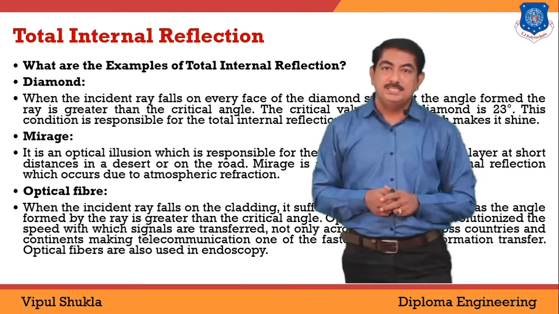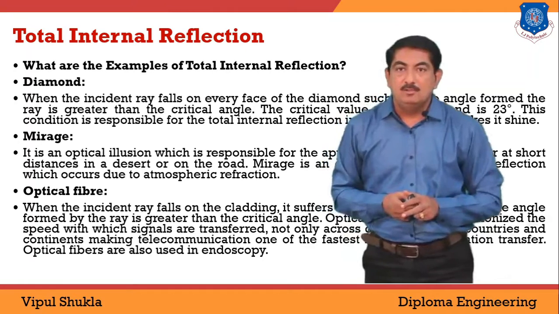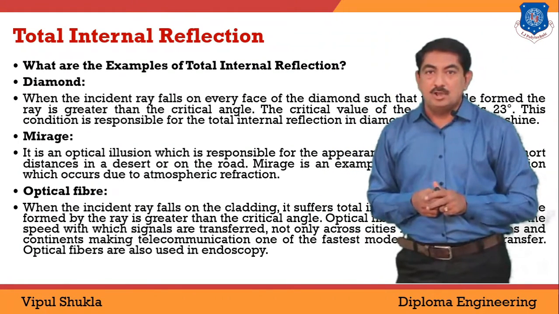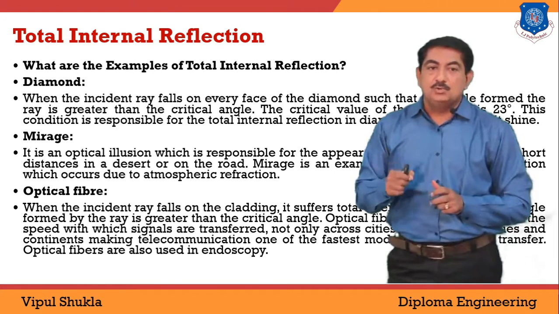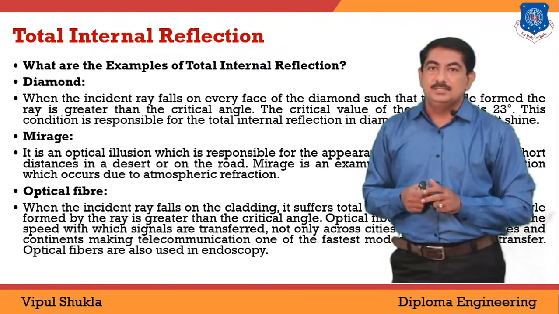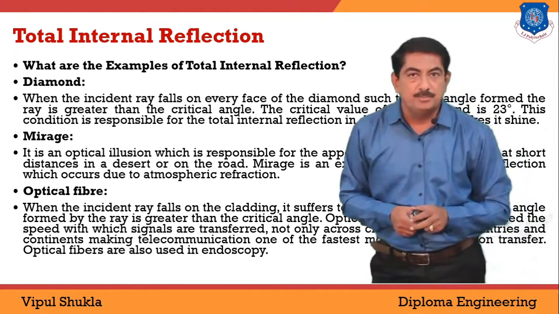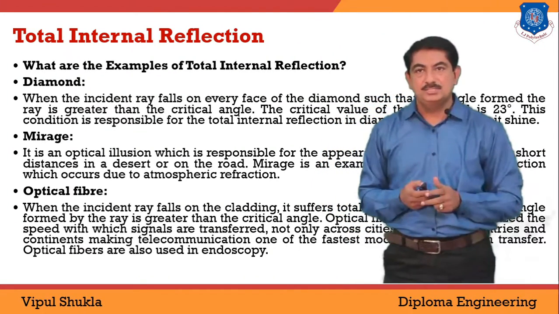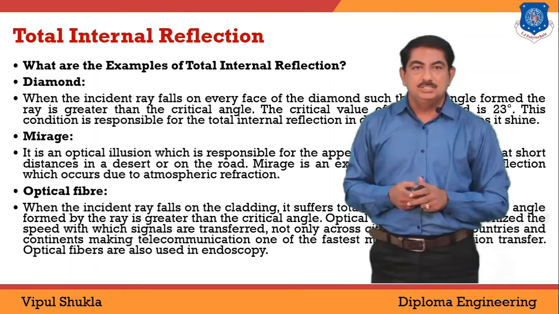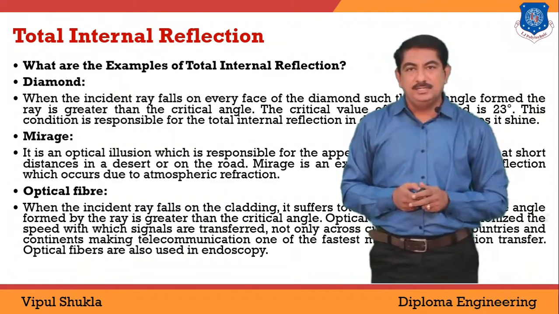And the last one is the optical fiber. When the incident ray falls on the cladding, it suffers a total internal reflection. This application is widely used in endoscopy also. That is the application in the optical fiber. So this is about the applications, or we can say examples, of total internal reflection.